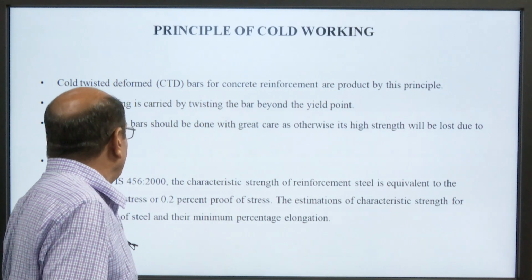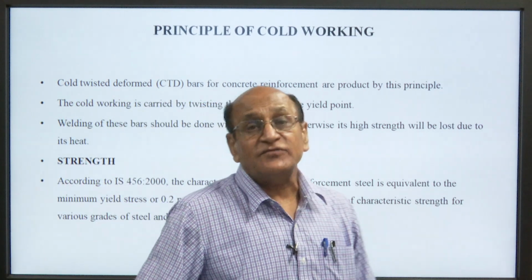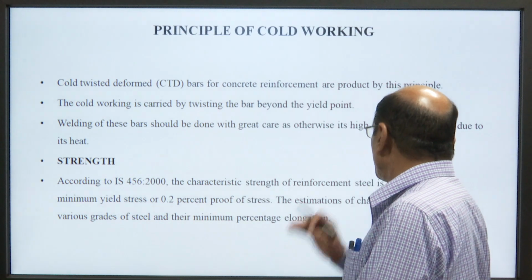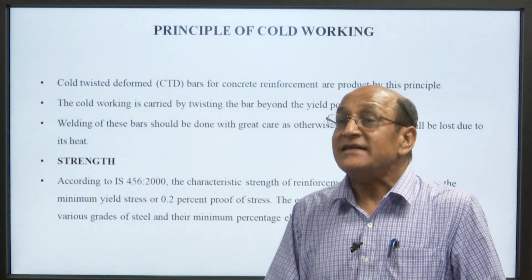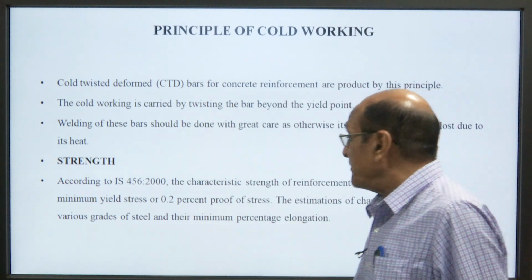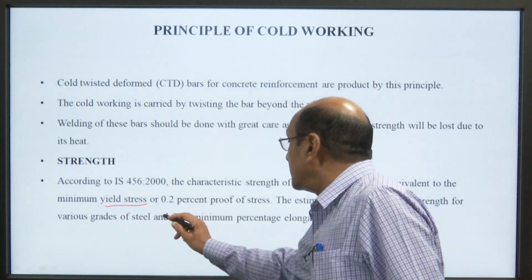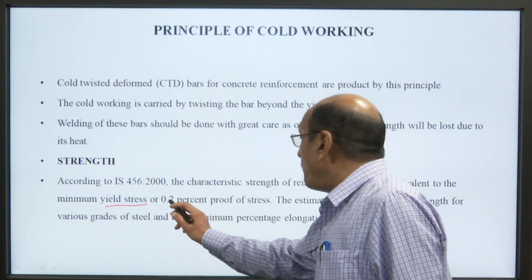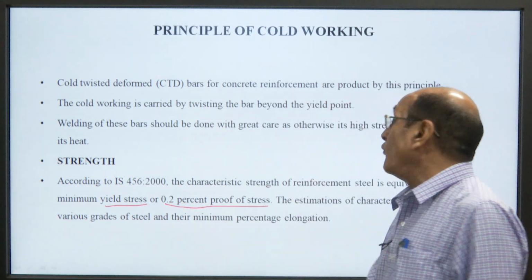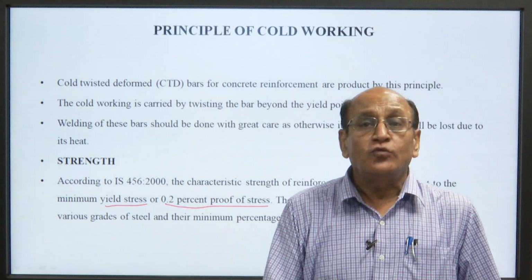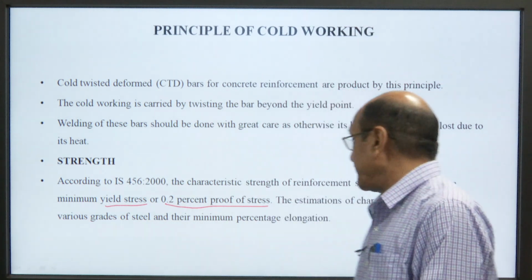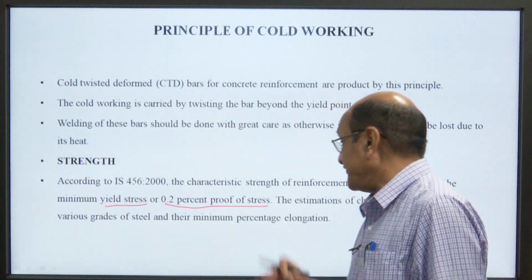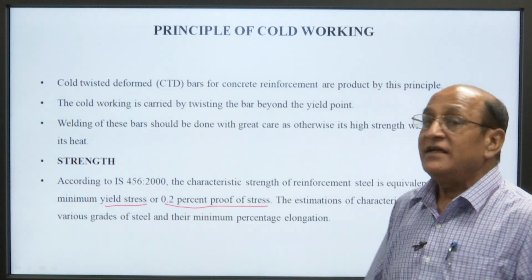Now, come to the strength. According to IS 456:2000, the characteristic strength of reinforcement steel is equivalent to the minimum yield stress or 0.2% proof stress. This is the estimation of characteristic strength for the various grades of steel and their minimum percentage elongation.